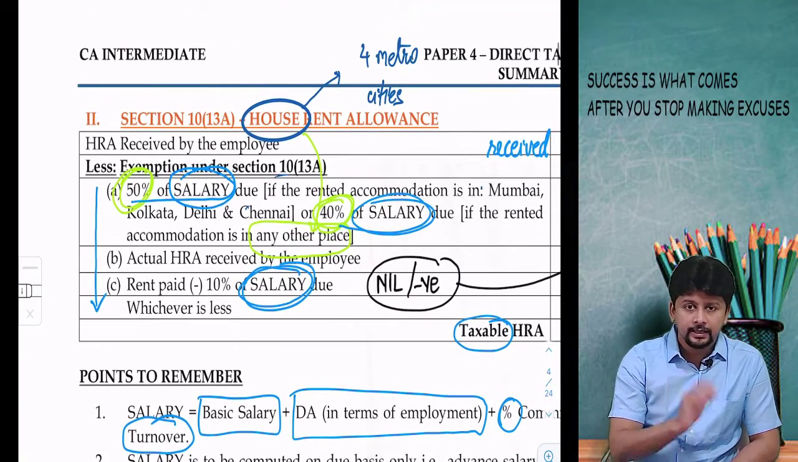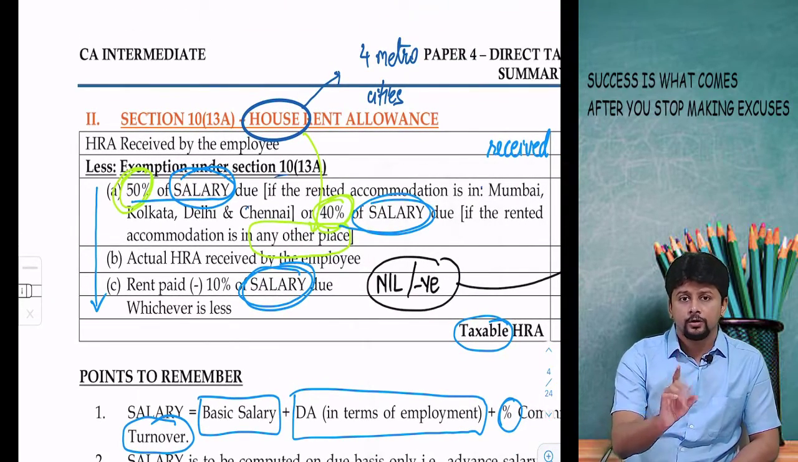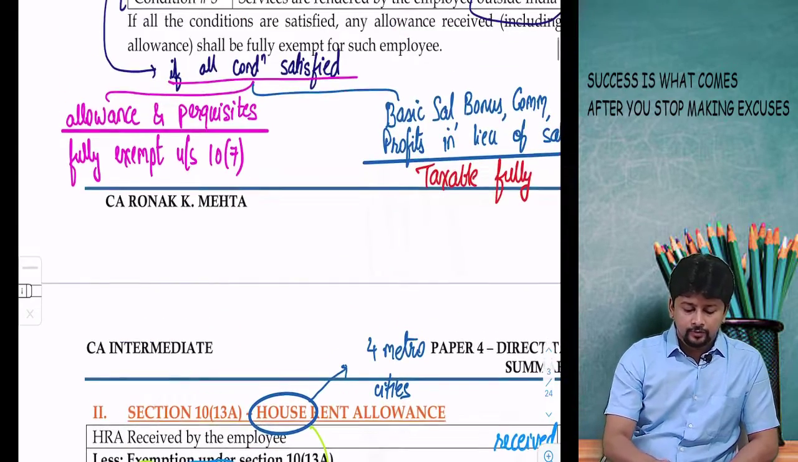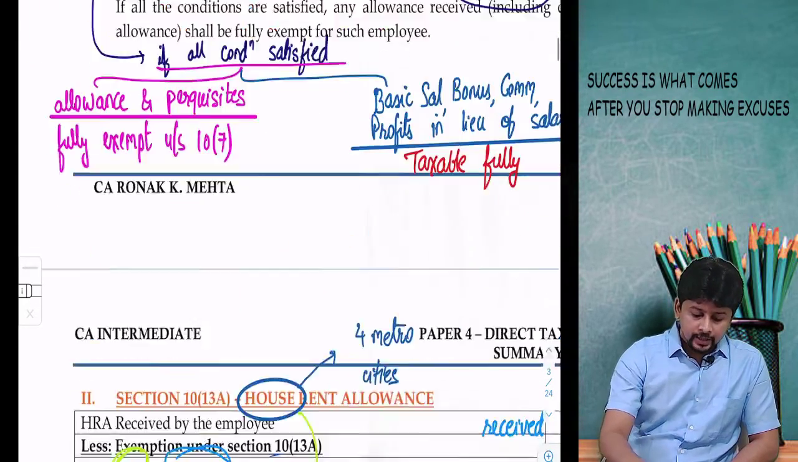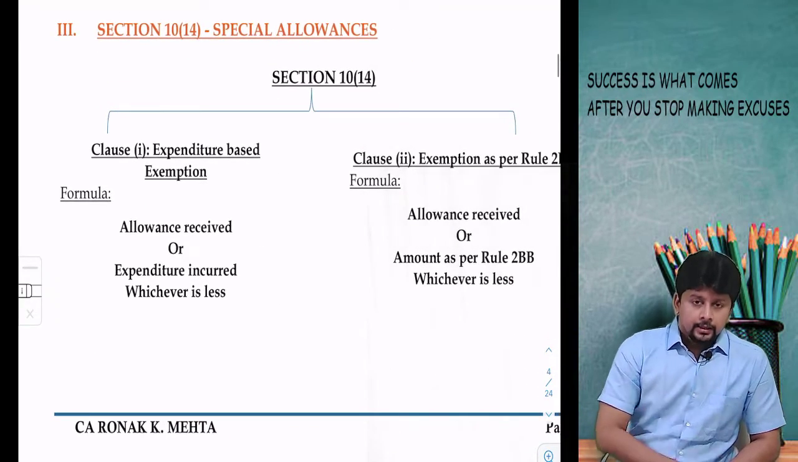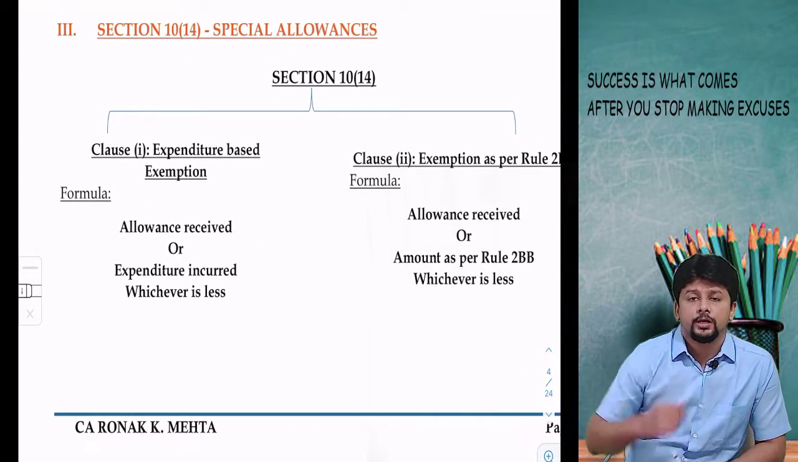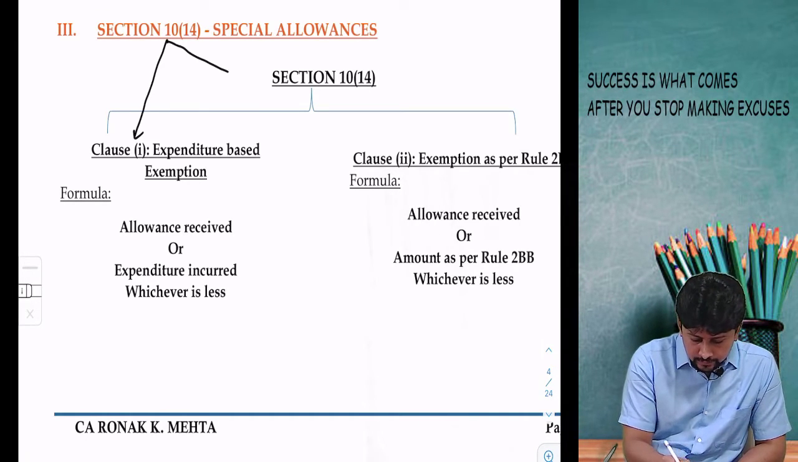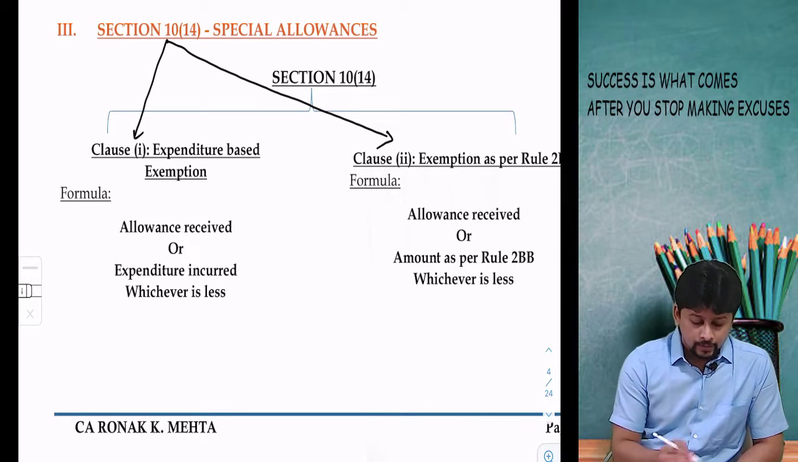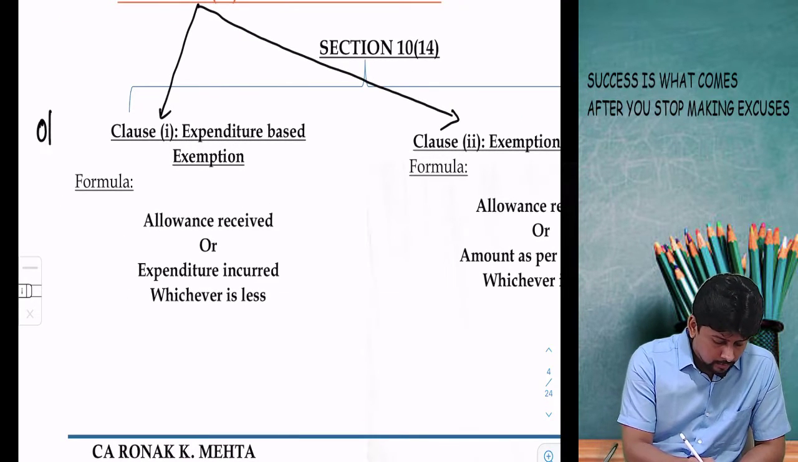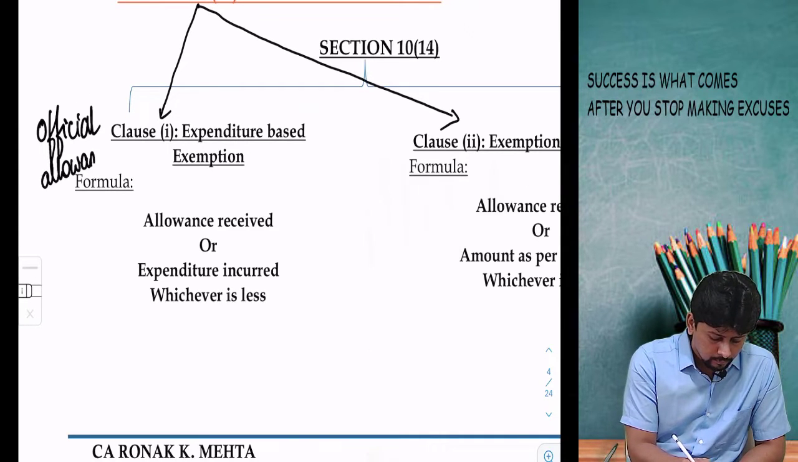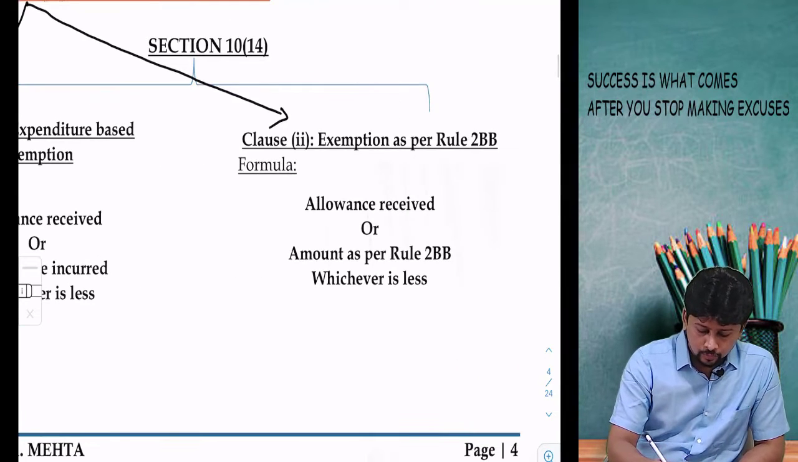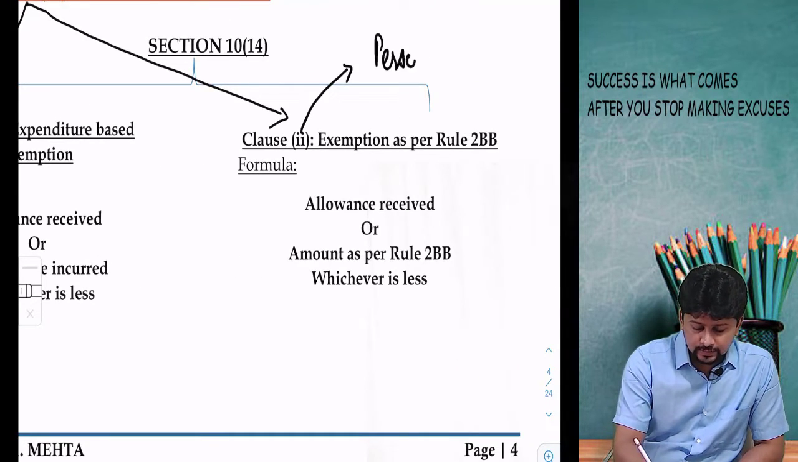This is your house rent allowance. Exemption is available for house rent allowance. Exemption is available for foreign allowance. And the third and last exemption is 10(14), special allowances. Now 10(14) gets divided into 2 parts, clause 1 and clause 2. Clause 1 covers all allowances given for official purposes, whereas clause 2 is a list of allowances given for personal purposes.